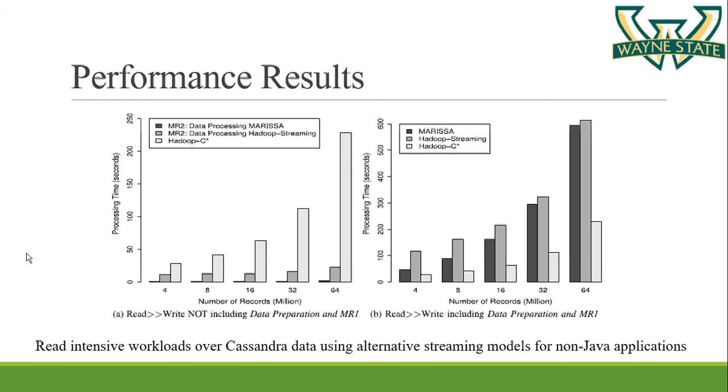As the input is reduced in size, we can say for 64 million input records, Marisa is over 100 times faster than Hadoop C, and it is about 10 times faster than Hadoop streaming. So the startup overhead costs for Marisa are less than Hadoop streaming and Hadoop C.